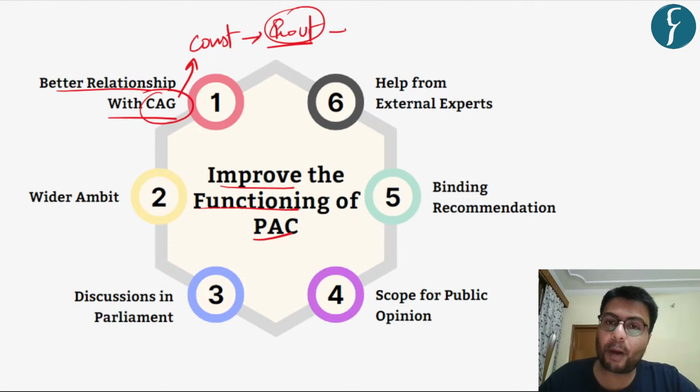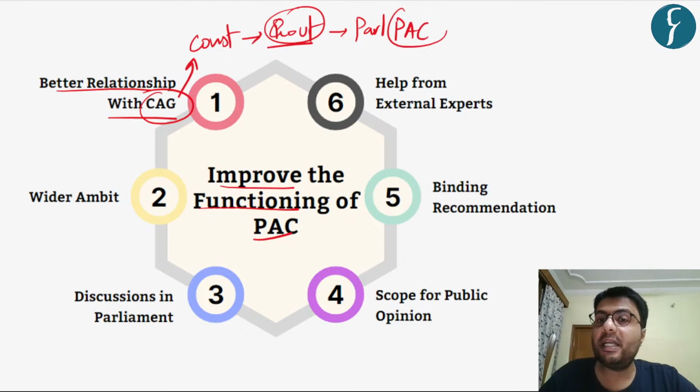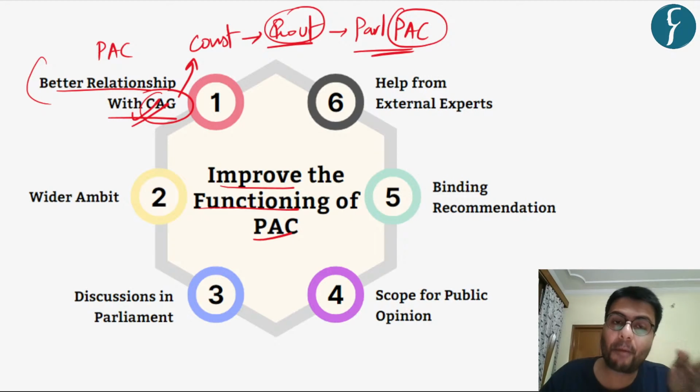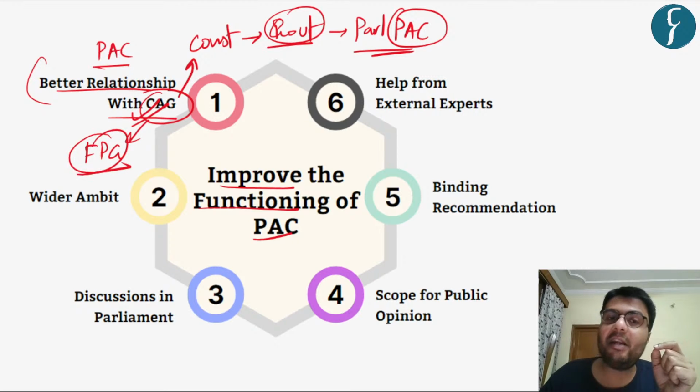Hence, the participation of parliament, or for that matter the Public Accounts Committee, is very limited. So, if the government were to consult the members of the Public Accounts Committee in appointing the CAG, it would highlight a better working relationship between the CAG and the Public Accounts Committee, because the CAG acts as a friend, philosopher, as well as guide of the Public Accounts Committee.